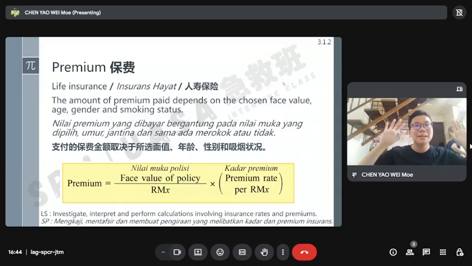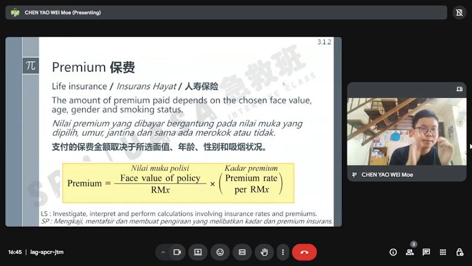Okay, the premium is only for motor insurance and life insurance. We see the first one. The amount of premium paid depends on the chosen face value, age, gender, and smoking status. So the premium you pay is according to the face value you choose and age, gender, smoking status. If the gender is boy or girl, there are different amounts you need to pay. The higher the age, the higher the pay.